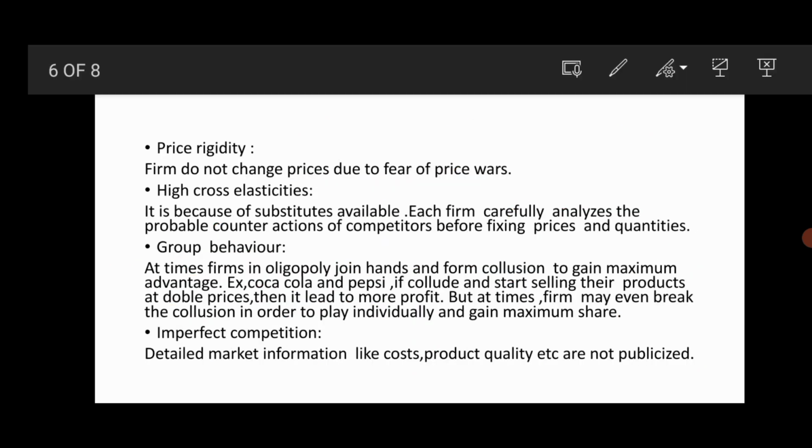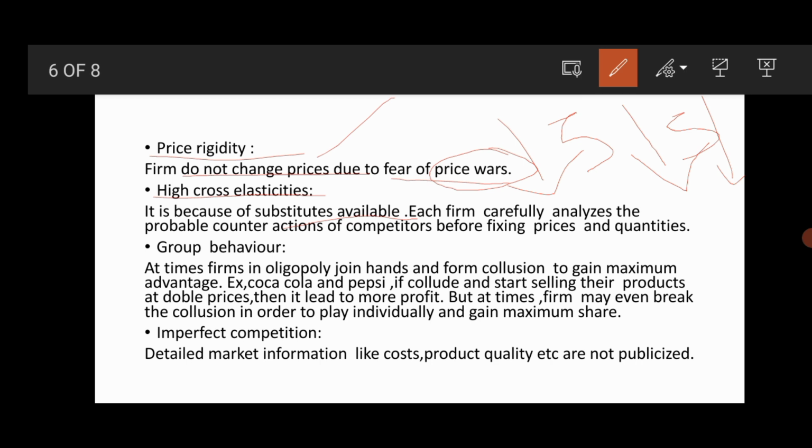So, price rigidity. Firms do not change prices due to the fear of price wars. Here, if one firm reduces its price to 5, the other firm is also going to reduce its price. That might be either 5 or below 5, it might fix the prices. So a price war happens in the oligopoly market, and because of that reason firms do not change their prices. High cross elasticities, it is because of substitutes available.